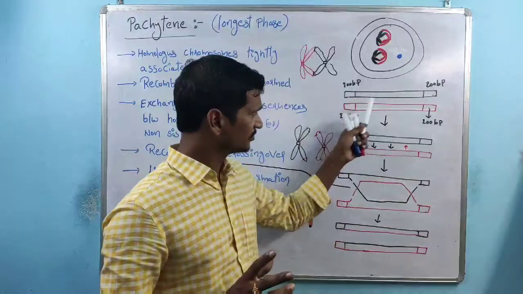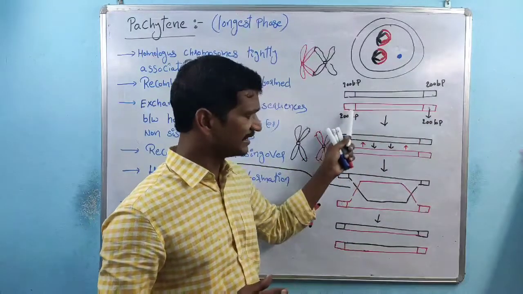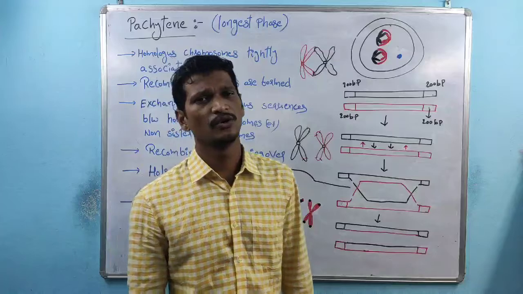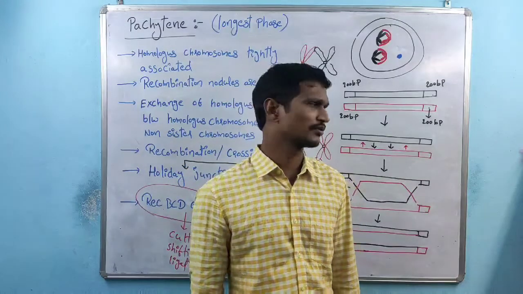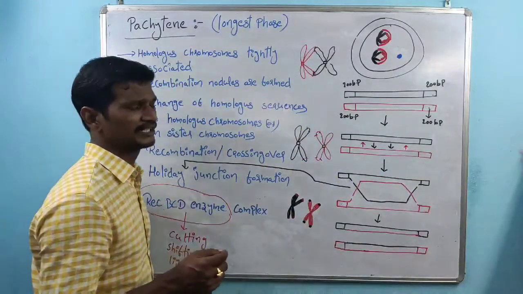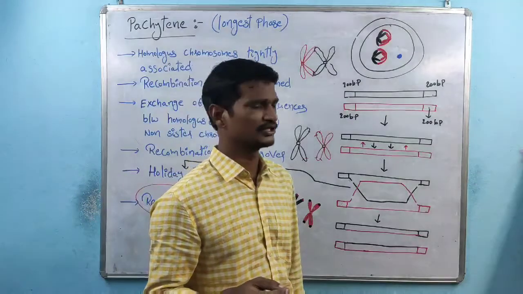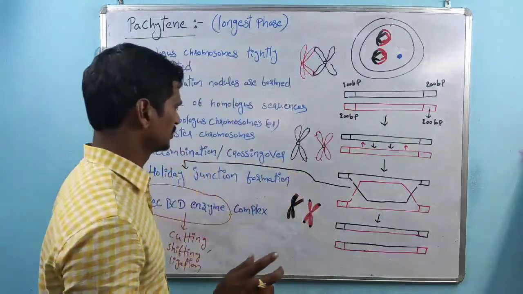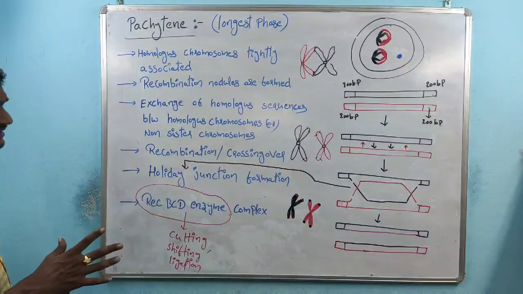So the end sequences are the only identical ones, and these are called homologous sequences. That is the technique behind the exchange of homologous sequences, which supports the evolution and adaptation process. So this is about the packaging stage.